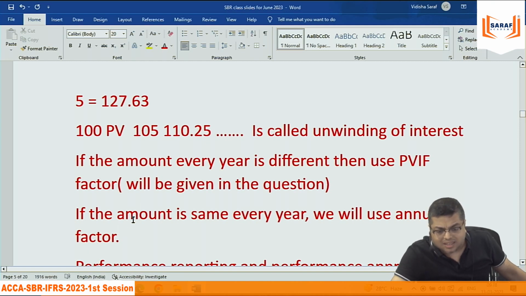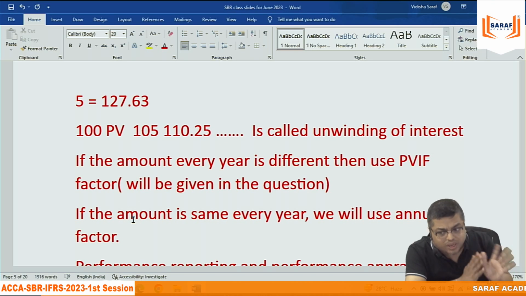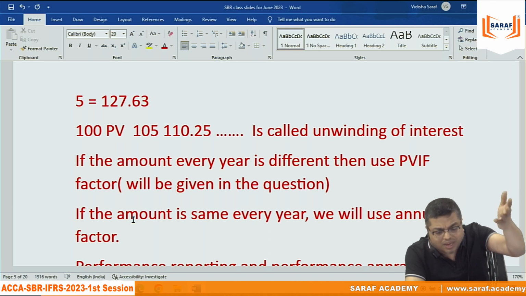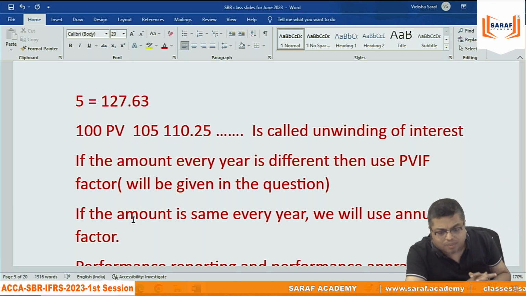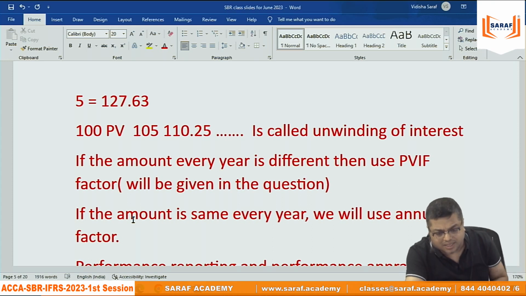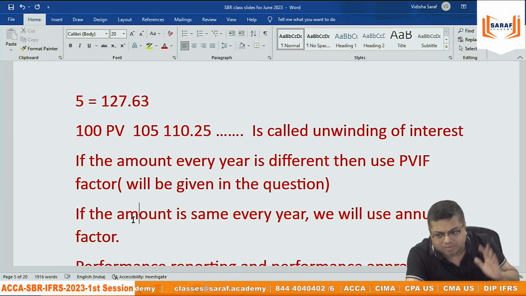The annuity factor is given in the question. You multiply with the 100, you will get the present value. You will get the value excluding interest. Because when you are entering into transaction today, you need to write today's value. But the payment or whatever the cash flow will be there after 4 or 5 years, different figures. They will automatically become once you add up interest, once you do unwinding of interest. This concept is required in your entire syllabus every time, whatever chapter we do.